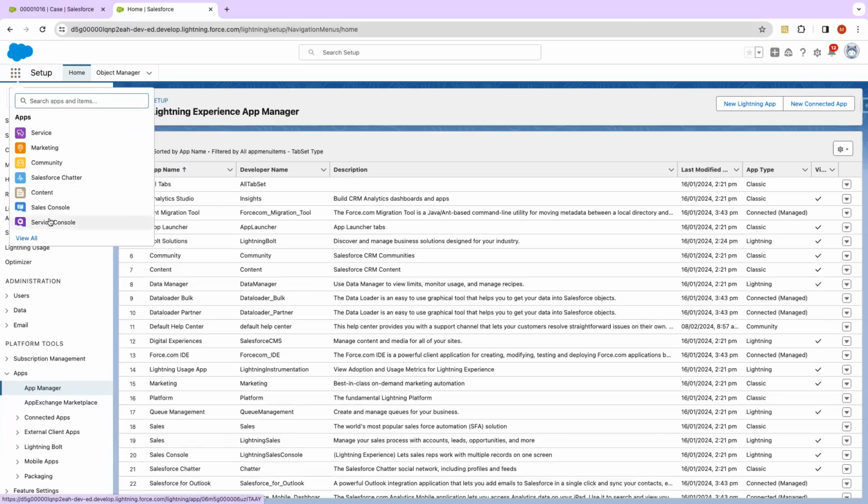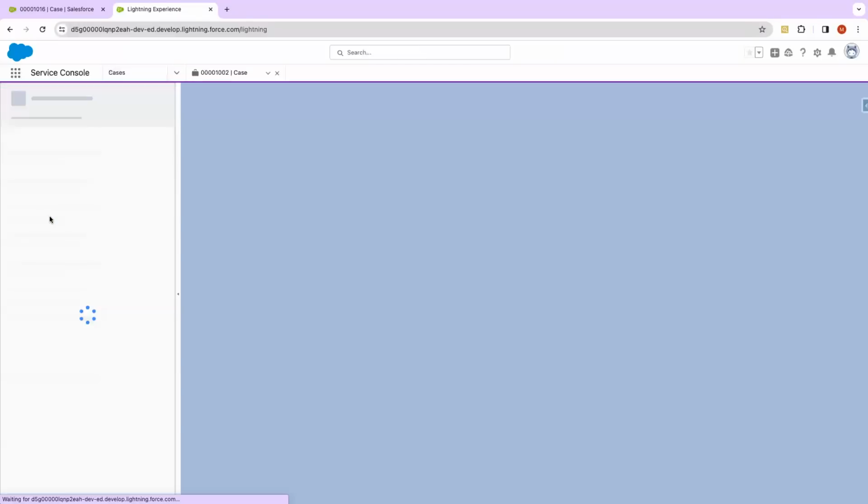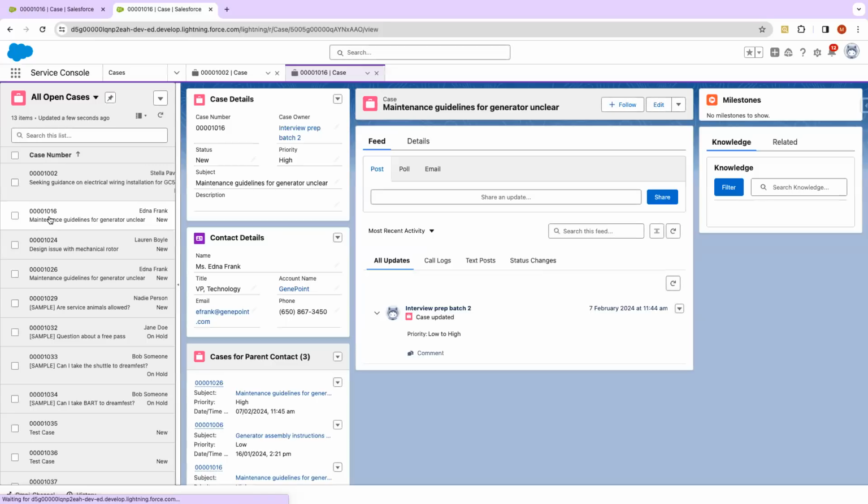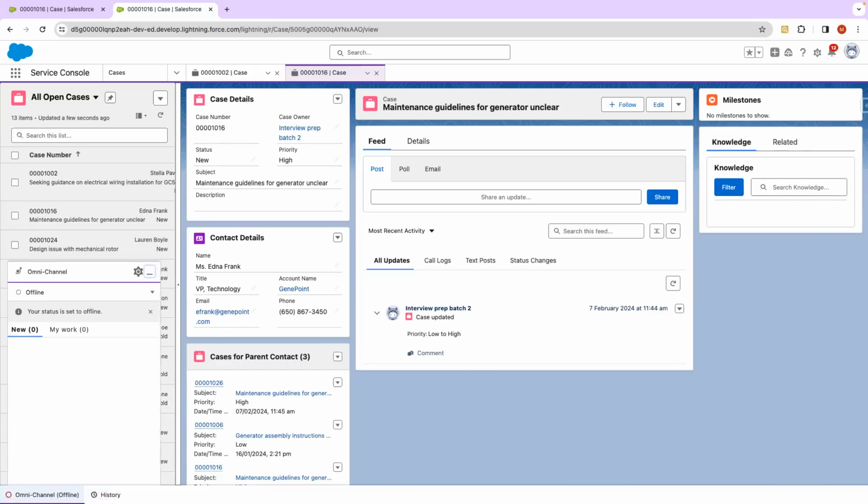So let's go to service console. And most of the questions will also be like, I have done everything, but my users are not able to see omni-channel. It's just that if you miss a step, that happens. So now we have added omni-channel, you can see it here. Now I have options available, offline, and offline was by default also an option. So I could have used it as a break or something, okay, or busy. So if I make myself available, okay, I'm available in Omni channel.